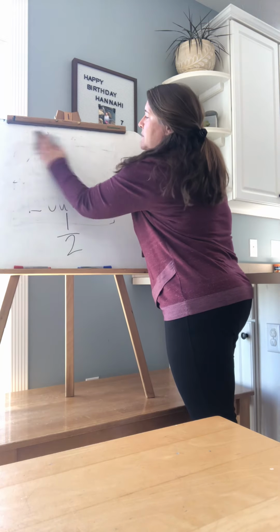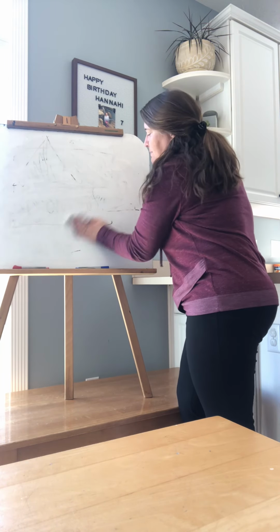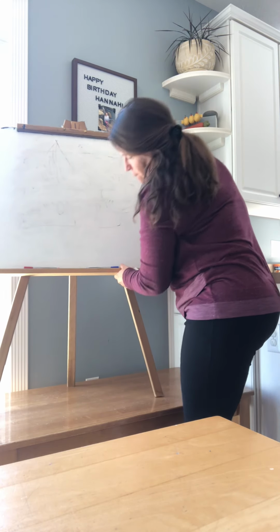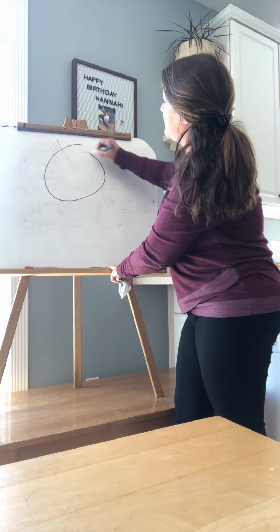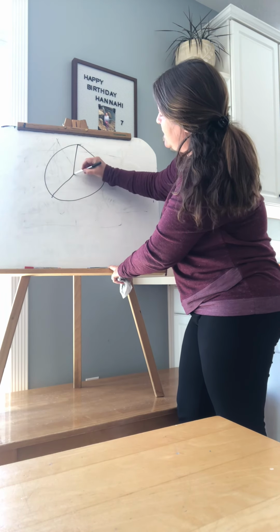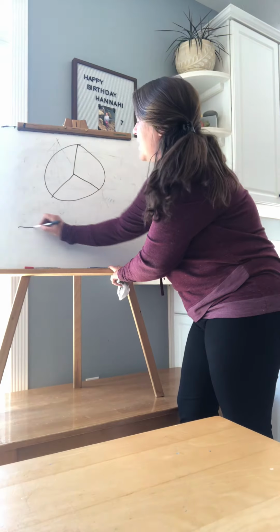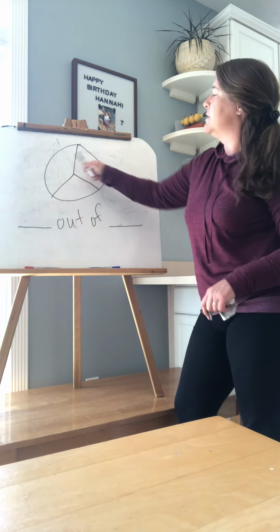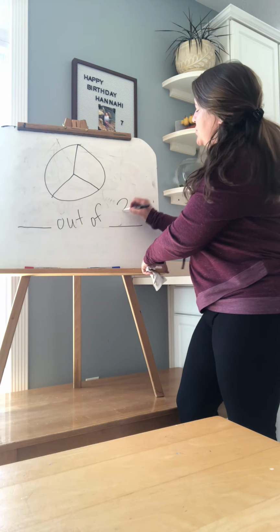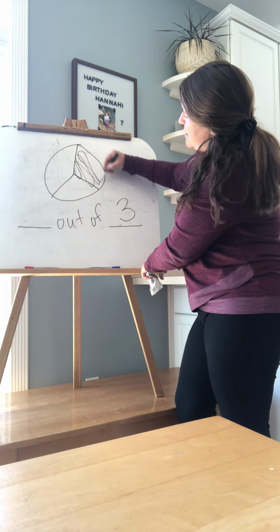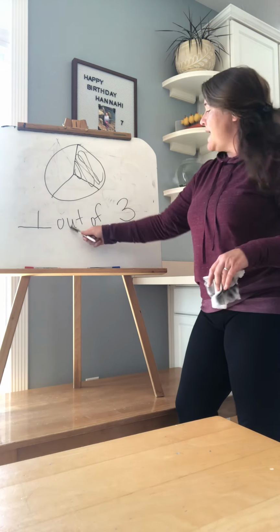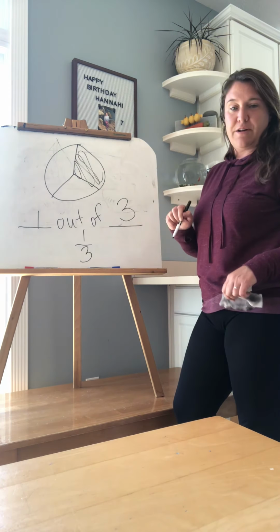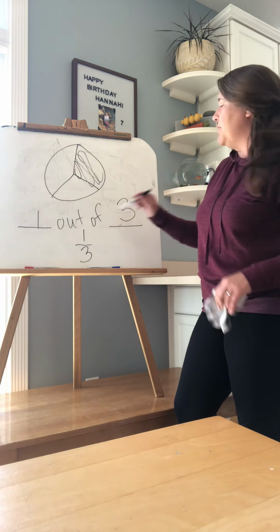One more quick example, and then I'll show you how to play our dominoes game. All right, let's go back to the pizza. We'll divide it equally, okay? So we have blank out of blank. So let's see here. How many total pieces are there? There's 3 total. And if one of them is colored, we say 1 out of 3, which is 1/3. Okay, that's how we would write it as a fraction, 1/3.